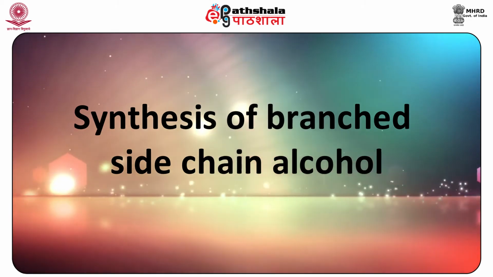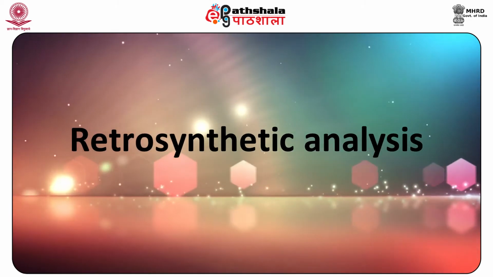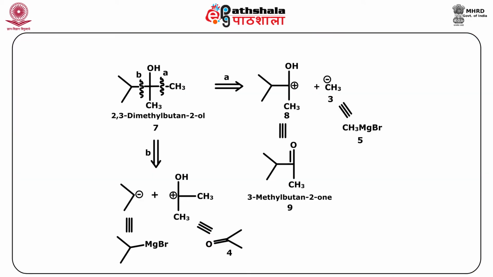Synthesis of branched side chain alcohol. Retrosynthetic analysis. The retrosynthetic pathway of the branched side chain alcohol 2,3-dimethylbutan-2-ol 7 is given in the figure. The carbon-carbon bond adjacent to the oxygen has been disconnected to give the cation 8 and the anion 3 as 2 synthons. The reagent for the cation 8 is 3-methylbutan-2-one given by the structure 9, and the reagent for the carbanion 3 is the Grignard reagent methyl magnesium bromide, and the reaction takes place through the path A.